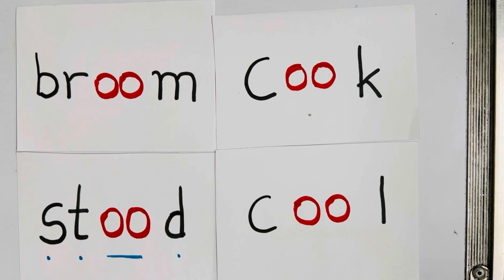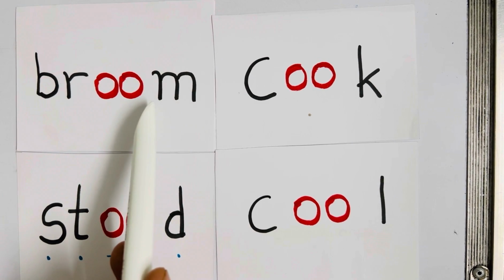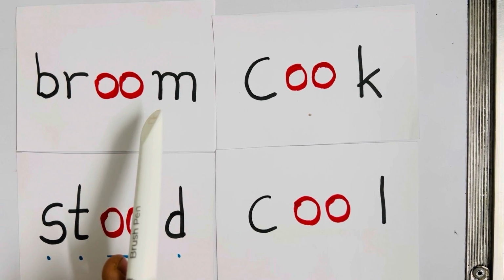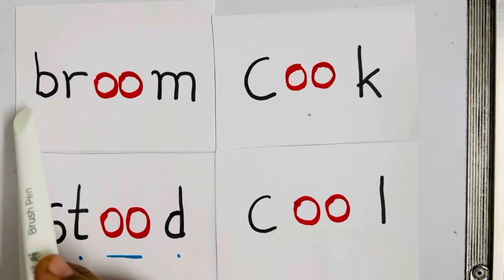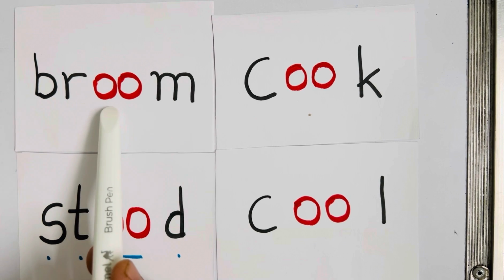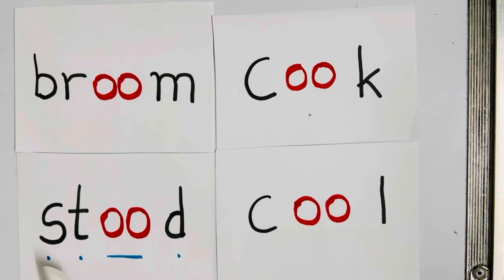You can make this kind of flashcard and ask them to read. Here we have broom. Broom is ending with letter M, so it gives us double O, long sound. So how can we read this word? B, r, oo, broom.